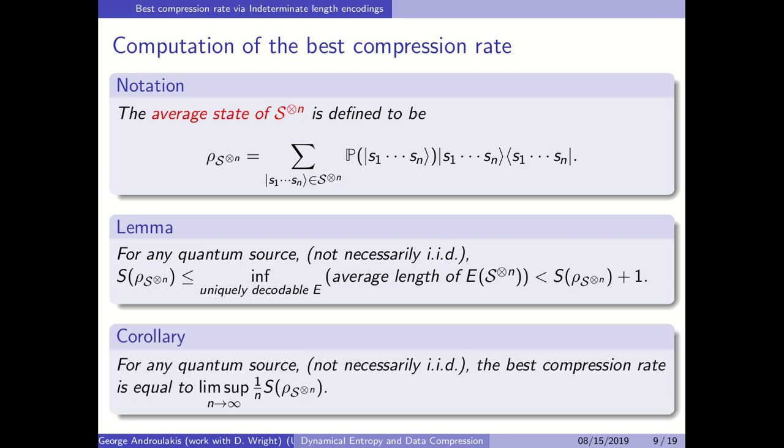But that distance 1, when we divide by n and take the lim sup as n goes to infinity, that distance goes to 0. So for any quantum source, not necessarily i.i.d., the best compression rate is equal to lim sup 1 over n of the von Neumann entropy of the average state of S to the tensor n.